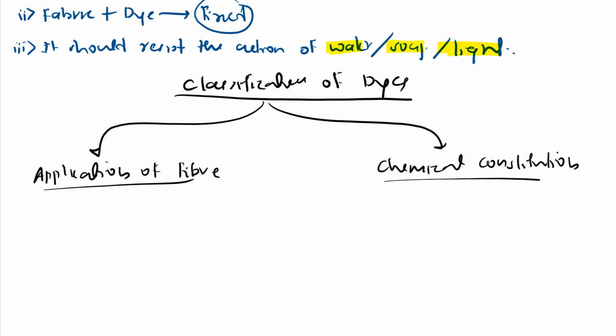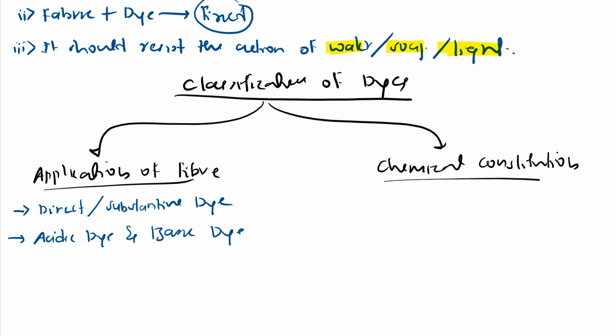First, let me give what comes under these. One is direct dye, which we also simply call substantive dye. And the second one we talk about is acidic dye and basic dye.